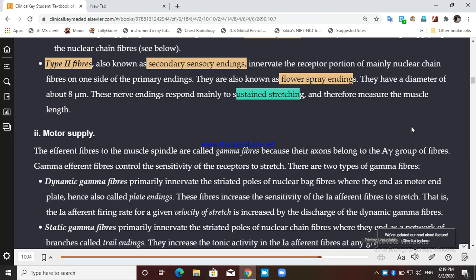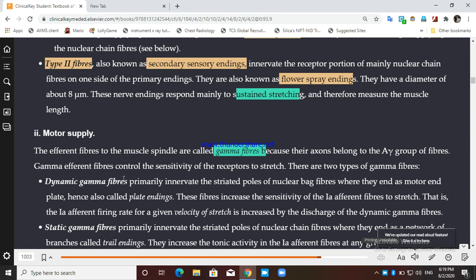So motor supply, the efferent fibers to the muscle spindle, are known as gamma fibers because their axons belong to the A gamma group of fibers. We have A, B, C groups: A alpha, A beta, A gamma, A delta, then B, C. This grouping of fibers is according to the diameter and according to the impulse velocity. So they are divided, and these are actually in the group of A gamma neuron fibers.